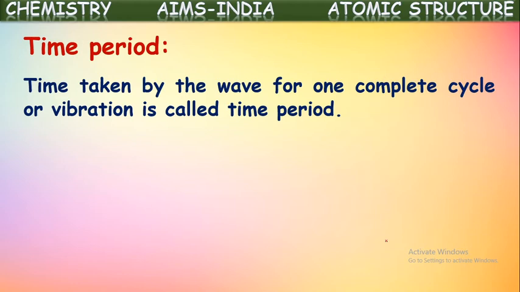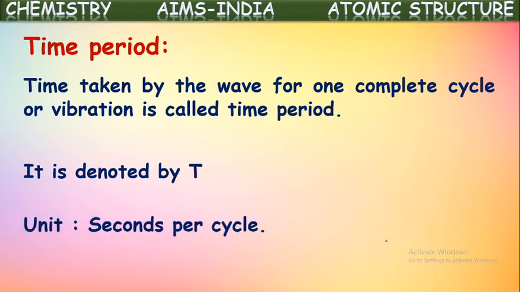The time taken by the electromagnetic wave for one complete cycle, or one complete vibration, or you can say one complete oscillation, is called time period. It is denoted with the symbol T. As we are saying, this is the time taken for one complete oscillation.